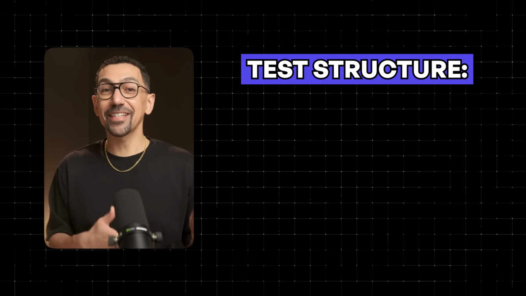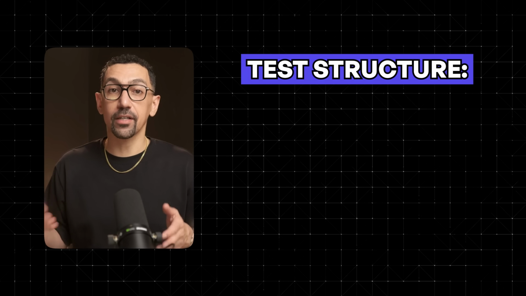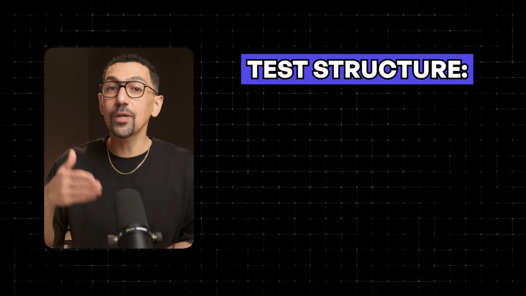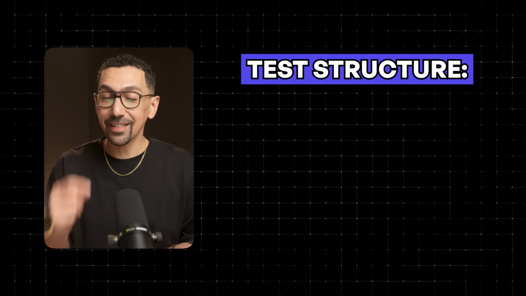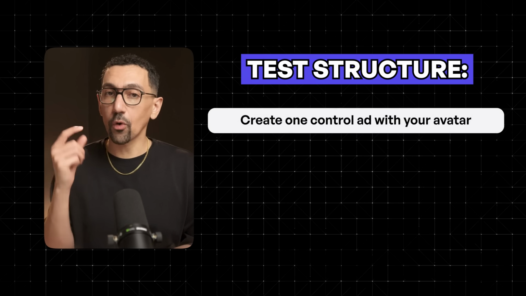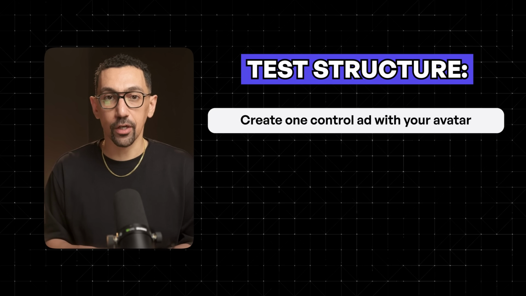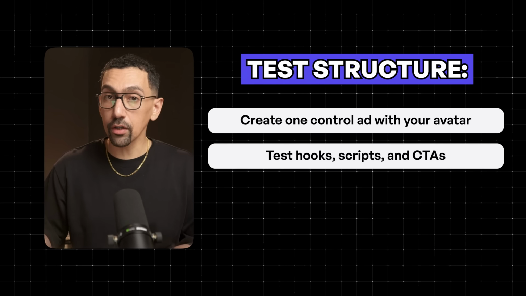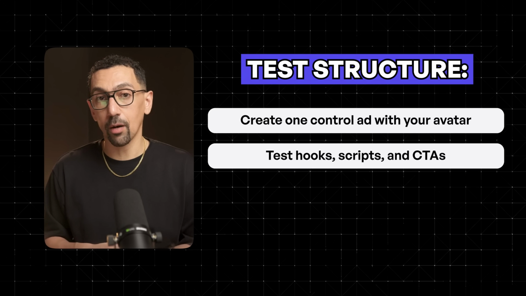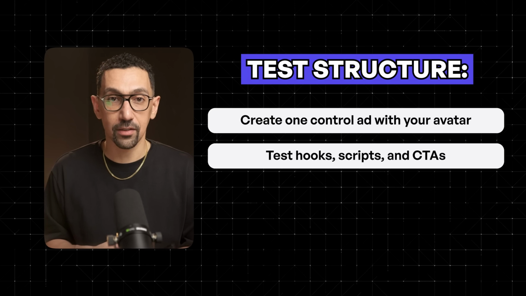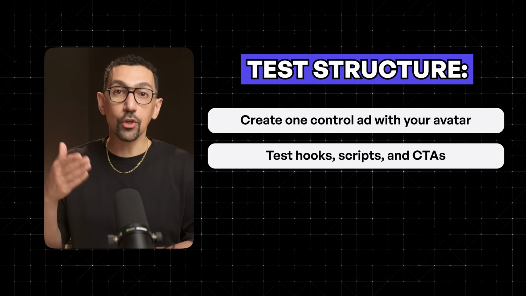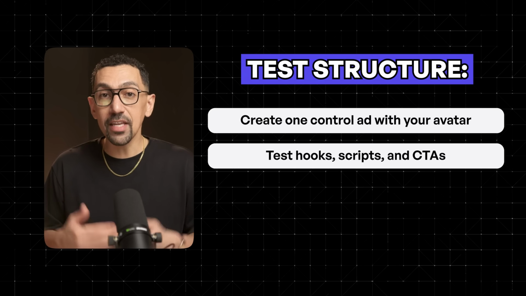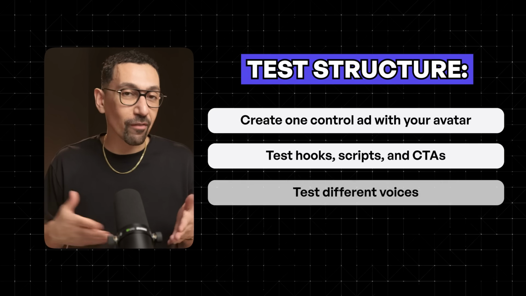All right, here's how you're going to structure your testing when you have character consistency working for you. The benefit of keeping the same spokesperson is that you can isolate other variables and get clean data. Create one control ad with your locked in character. This is going to become your baseline. Then create variations, testing different hooks, different scripts, and different value propositions with different call to actions. And because your character is locked in, you know that any differences in performance are coming from the content itself, not the avatar. And you could also test different voices as well.